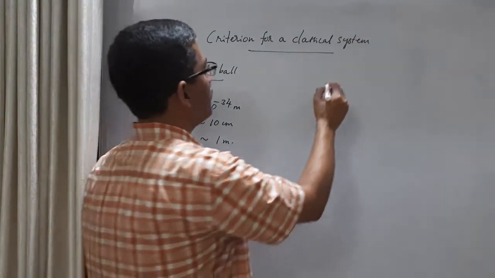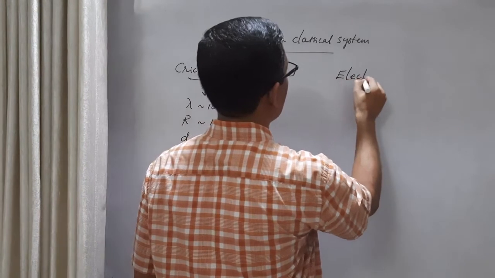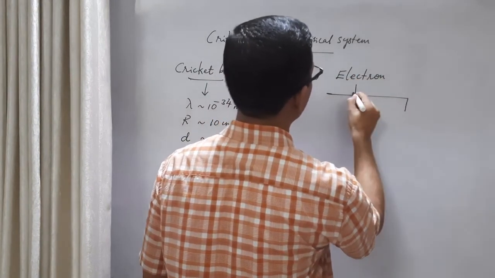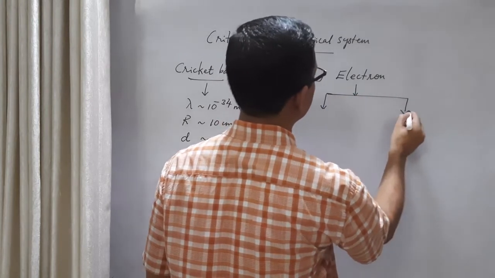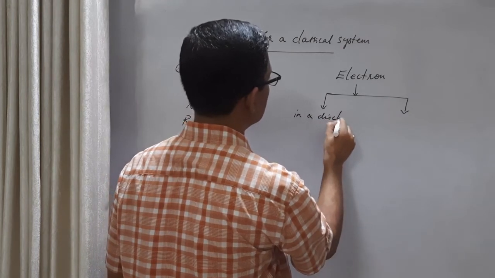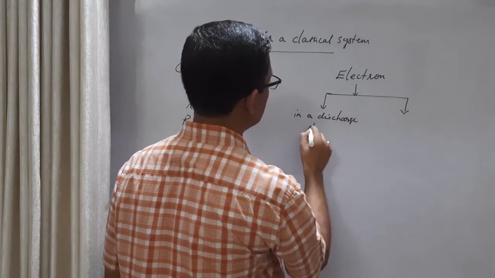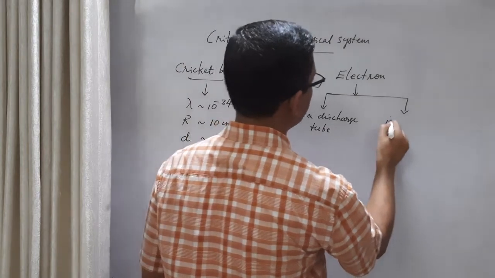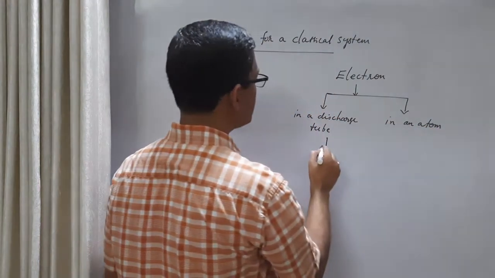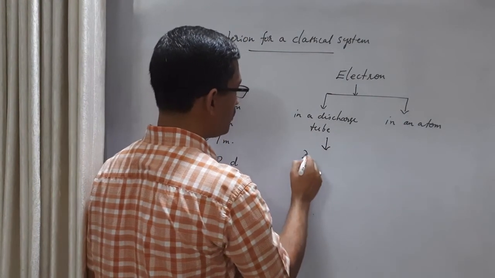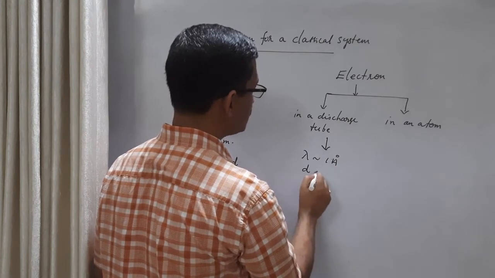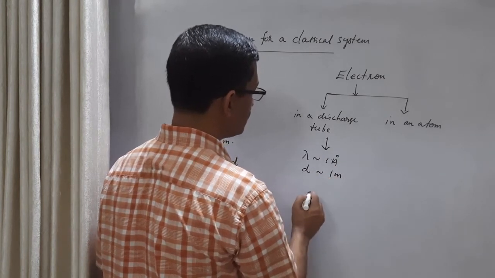What about an electron? We considered an electron in 2 different environments, right? In a discharge tube and also in an atom. In a discharge tube, what we found is lambda is of the order of 1 angstrom. The dimension of the discharge tube is of the order of 1 meter.